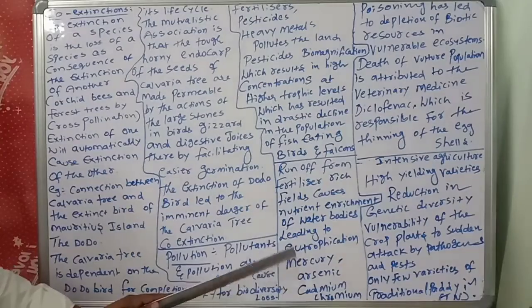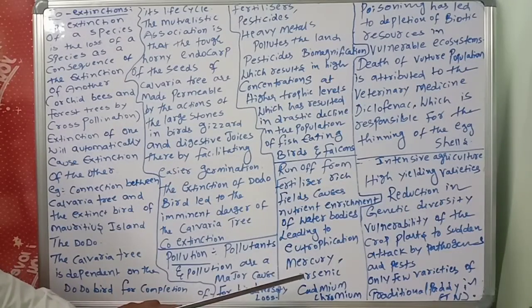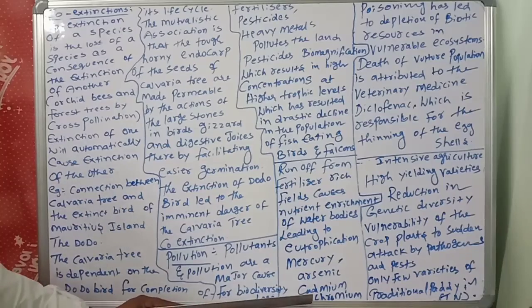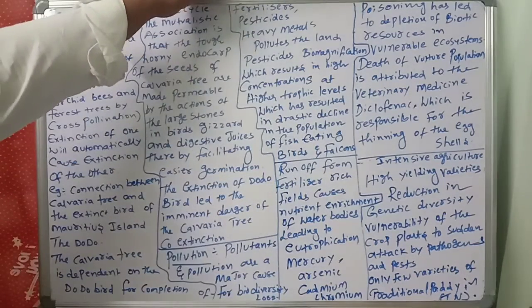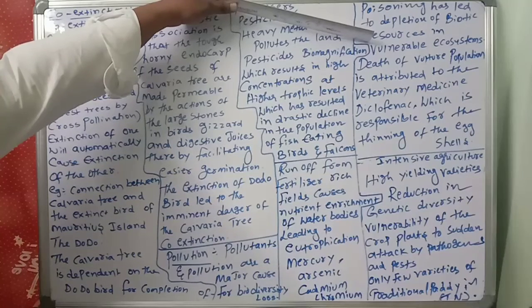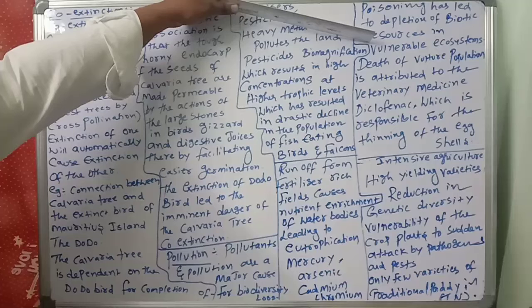Mercury, you know very well how toxic and poisonous it is. Arsenic, cadmium, chromium. Poisoning has led to depletion of which one? Biotic resources. What is happening here? Very dangerous. Very toxic, right? So this is the depletion of biotic resources in vulnerable ecosystems.